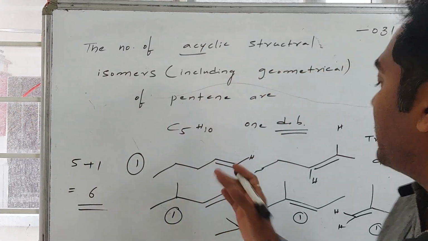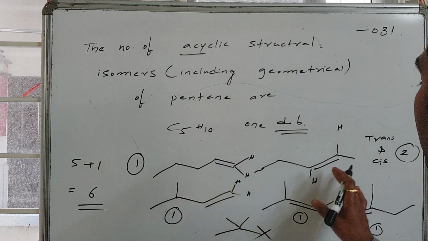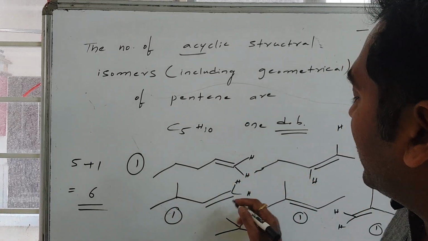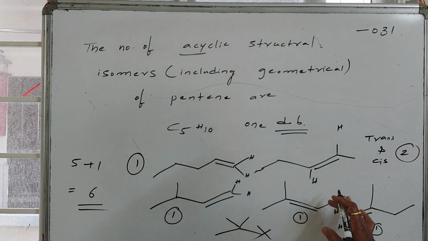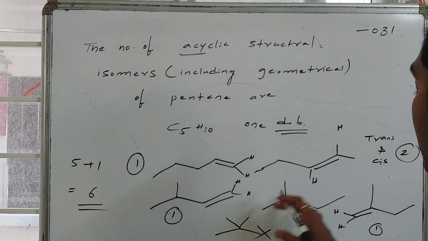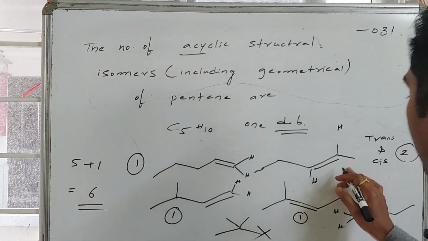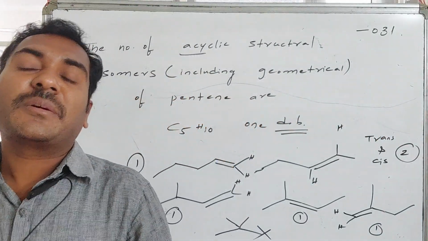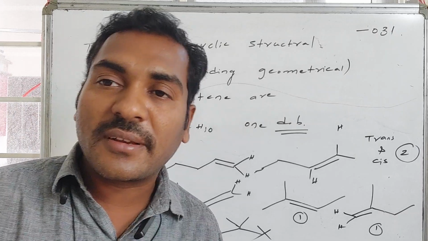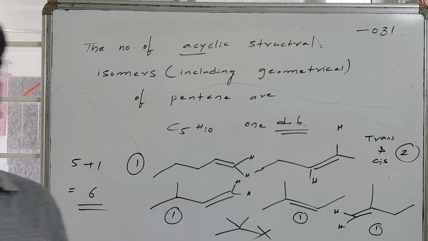We can write it as 1-pentene, we can write it as 2-pentene, followed by 3-methyl-1-butene and 2-methyl-butene, and in this case there are cis and trans isomers possible. So the total possible number of ways of arranging the molecular formula for pentene is 6 different possible ways.